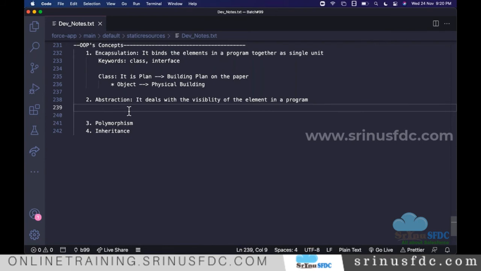Okay, so now here there are different levels of hiding. So one is we have different access modifiers. Technically, these things we call as access modifiers, which control the visibility of the elements.